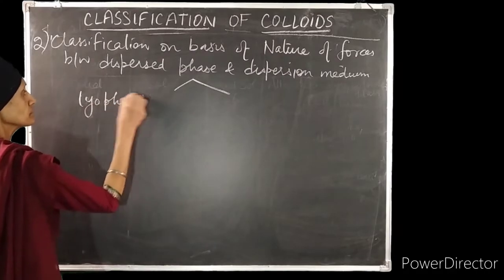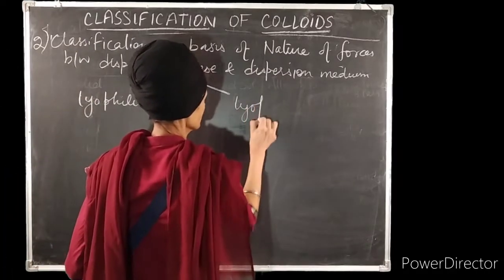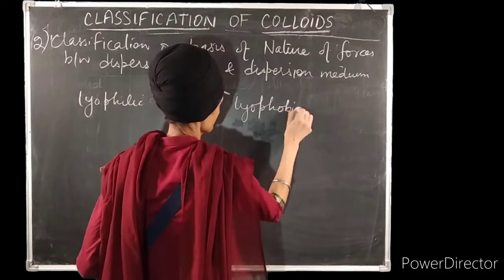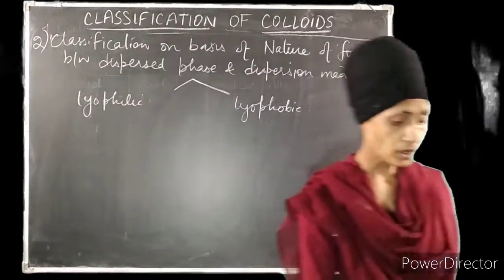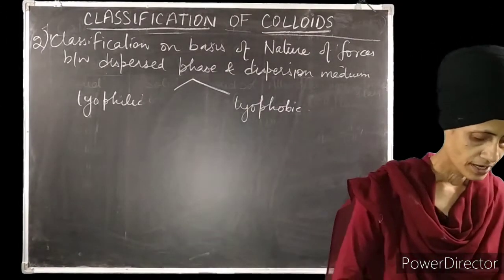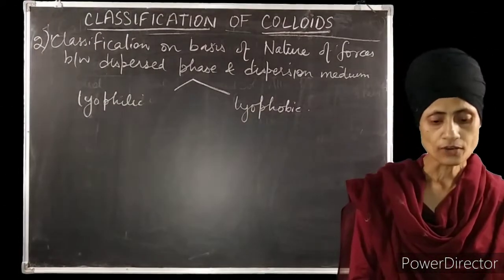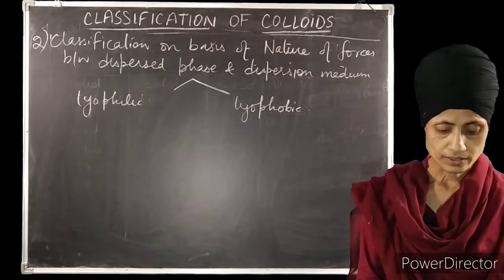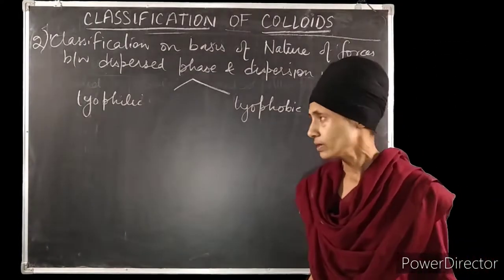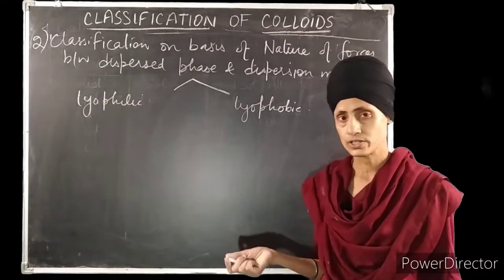Based upon this classification, the colloids are mainly of two types: lyophilic and lyophobic colloids. Now let us see what lyophilic and lyophobic colloids are. Lyophilic colloids are generally very stable and of reversible nature.